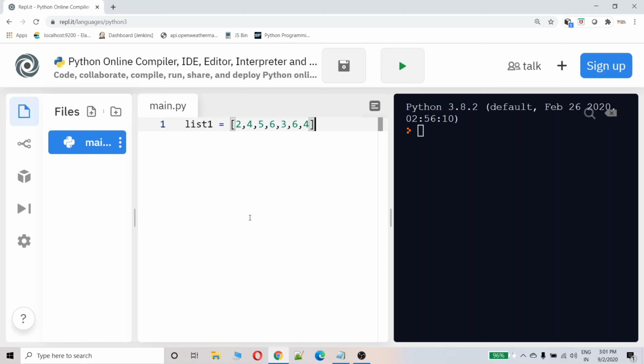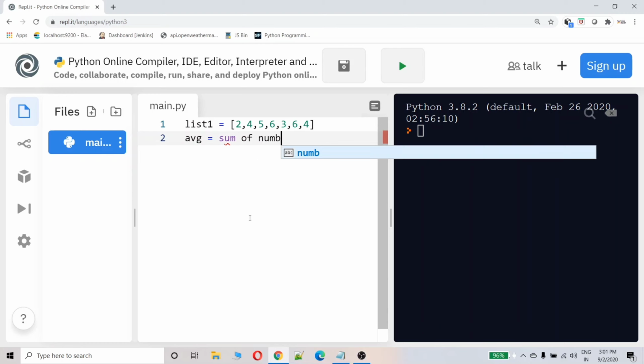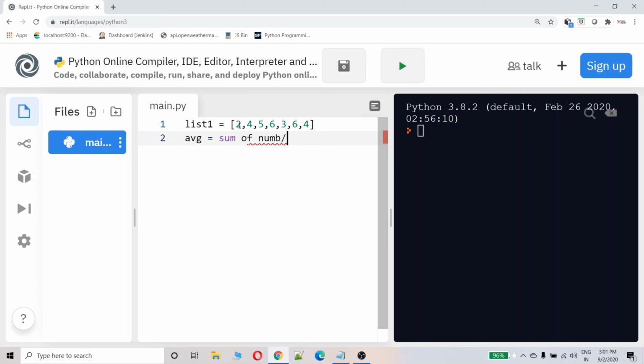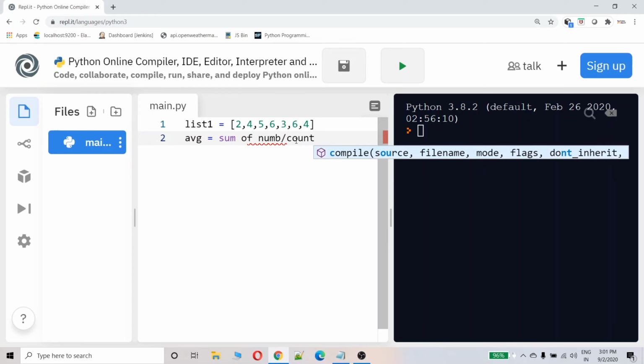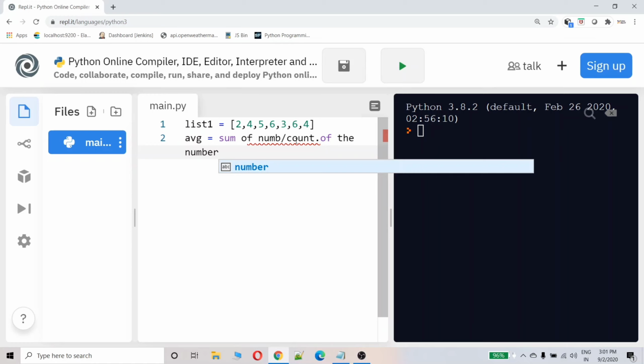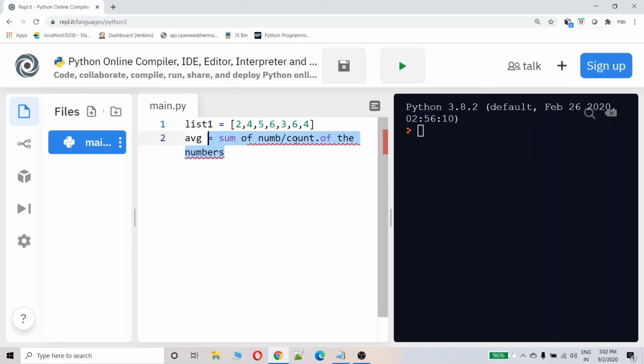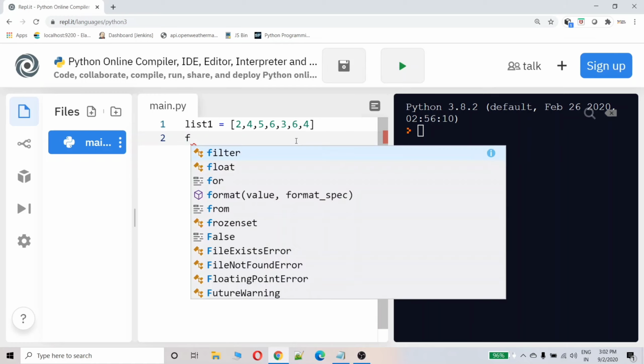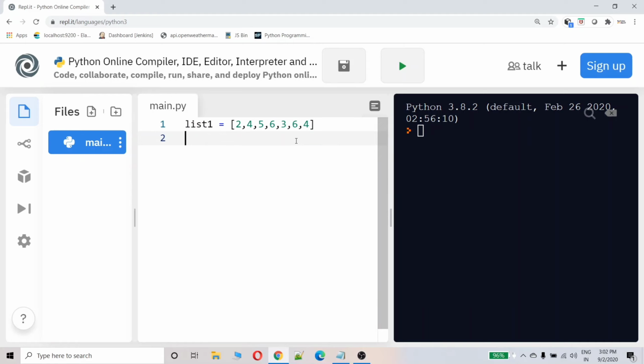Now what is an average? Average is nothing but the sum of numbers divided by the total length of the numbers, that is the count of the numbers: 1 2 3 4 5 6 7. So here 7 numbers are there. Sum divided by the count of the numbers is called average. Using this logic we will solve this problem. Now first we have to find the sum of all these numbers.